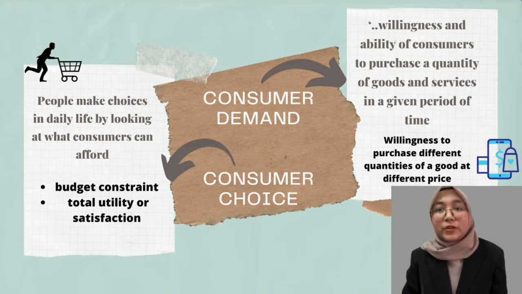When purchasing, the consumer can choose the goods and services. It is called consumer choice. In reflection, people make choices in daily life by looking at what consumers can afford. It can be shown in the budget constraints and total utility or satisfaction from those choices.